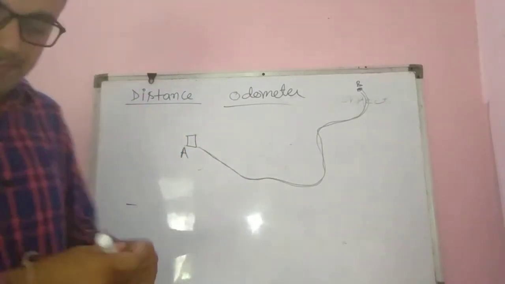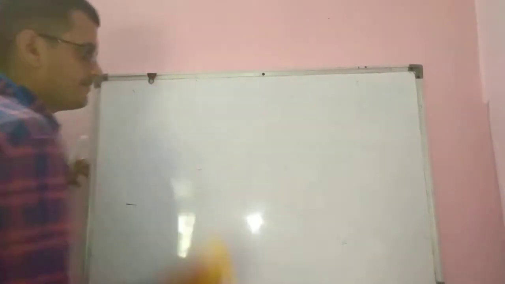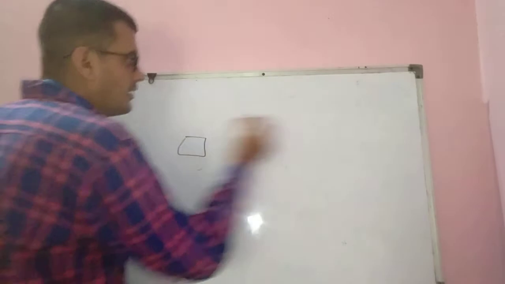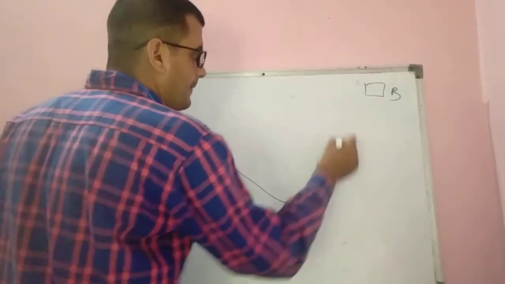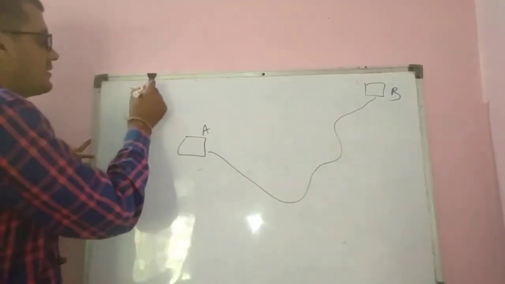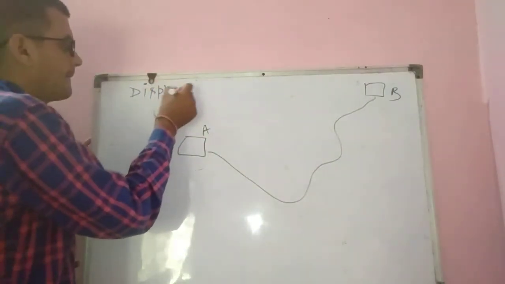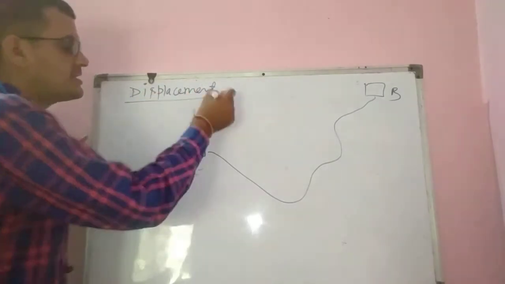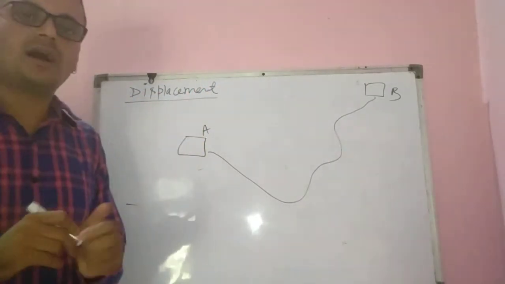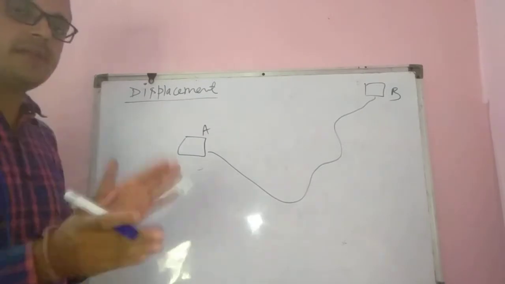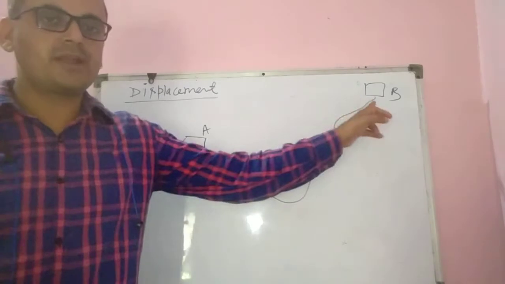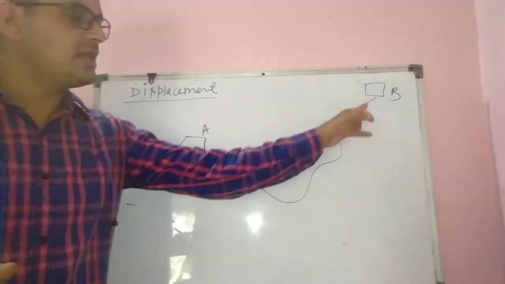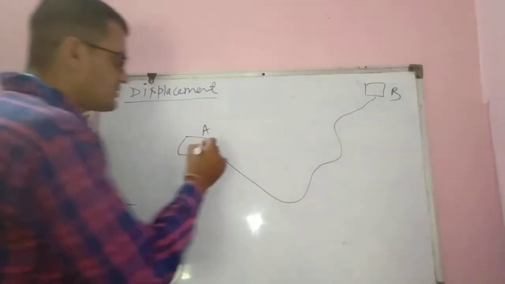Next one is the displacement. Again take this A, B, and this one is the path. Next topic is displacement. So what is the displacement? Displacement is the shortest path between two points. This is point A, this is point B. The shortest path between these two is called displacement. This one.